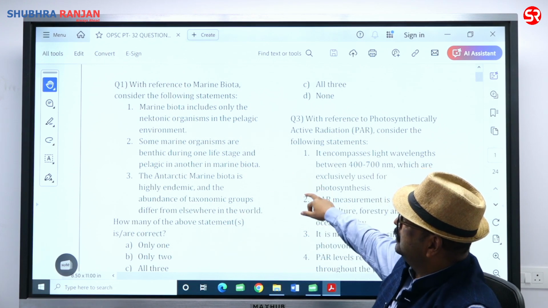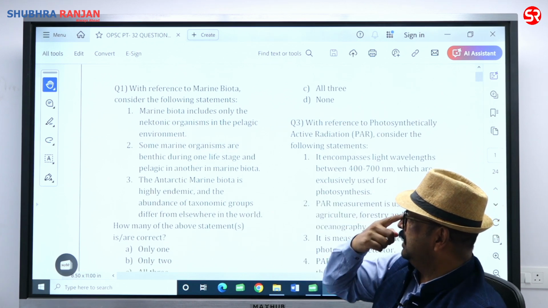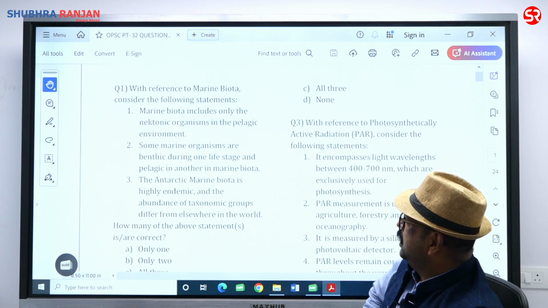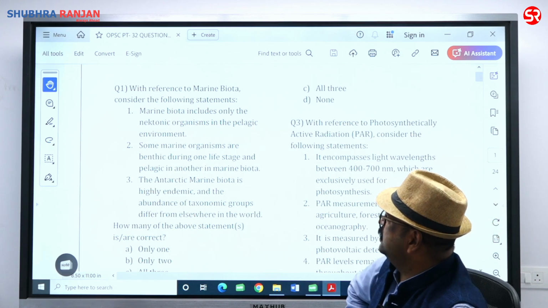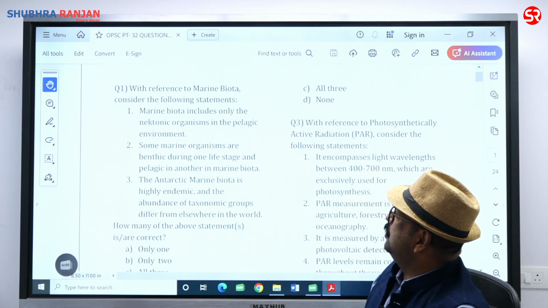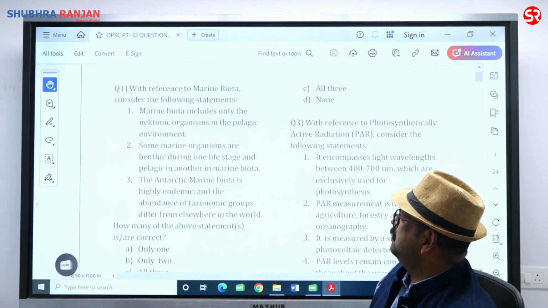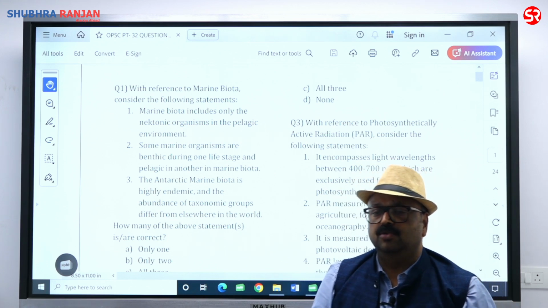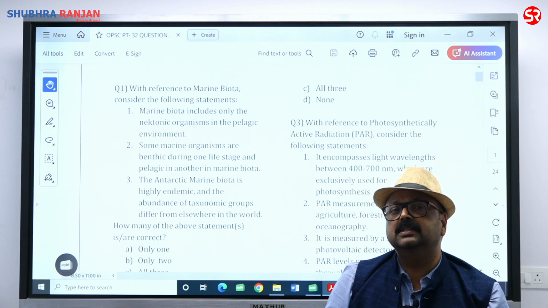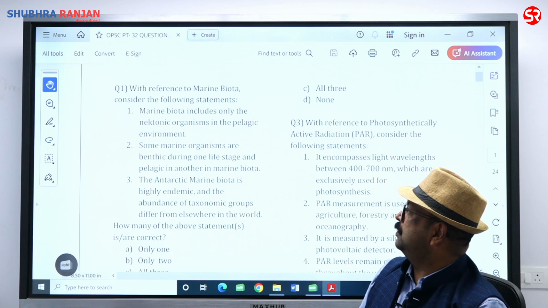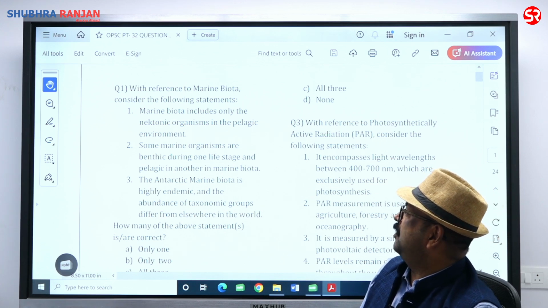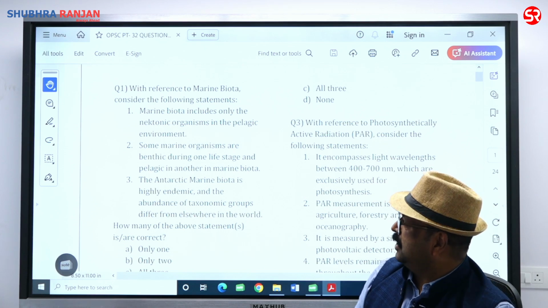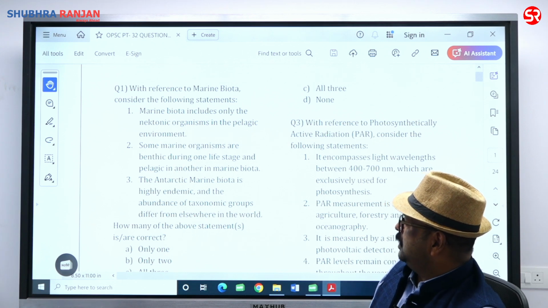And in the first question, that is from limnology, or you can say aquatic environment or aquatic ecosystem. With reference to marine biota, consider the following statement. Marine biota include only the nectonic organism in pelagic environment. Fine, these nectonic organisms are those which can swim against the stream, and apart from these nektons, you will find phytoplanktons in the pelagic environment. You will find zooplanktons in the pelagic environment. Okay, so statement 1 is incorrect.